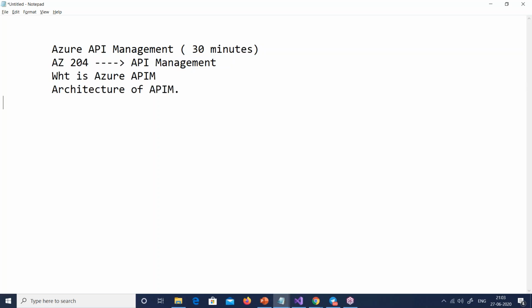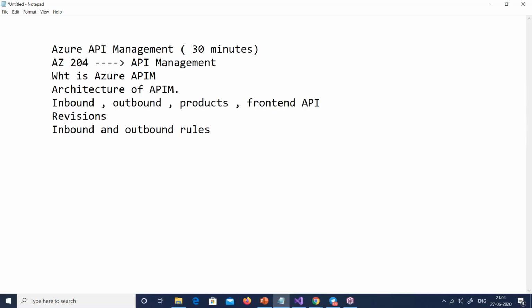So there are some specific components like inbound, outbound, products, front end, and then front end API and back end API. So you need to know some concepts, some vocabulary out here, so that you can look into things well. Then I will talk about something called revision in the API. Right? What else can I take?